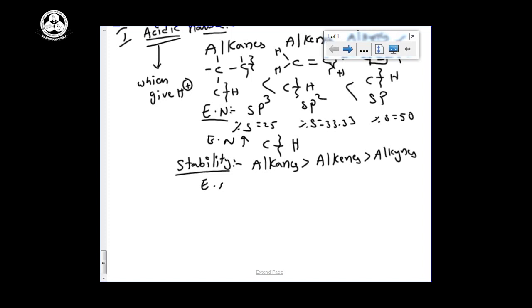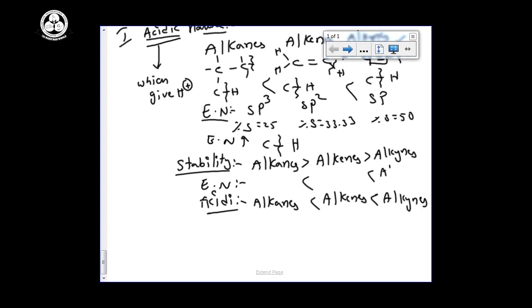That is the electronegativity order between these. The acidic nature order is the same: alkynes, alkenes and alkanes, and the reactivity order is also alkynes, alkenes and alkanes.